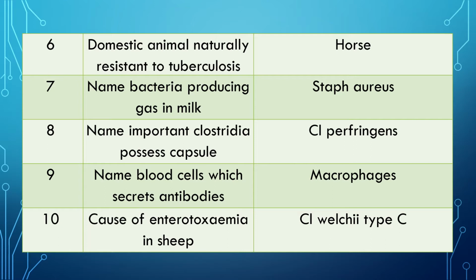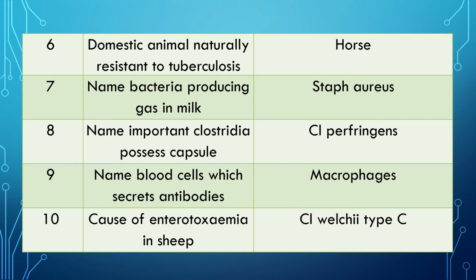Question 6: Domestic animal naturally resistant to tuberculosis. Important question. The name of the animal: horse. Horse is naturally resistant to tuberculosis. Of course, in the world, very few cases are observed, but the horse is naturally resistant. Frequently asked question.